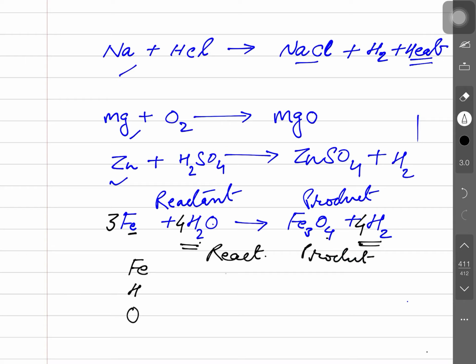Iron: reactant 3, product 3. Hydrogen atoms: 8, here 8. Oxygen: 4, here 4. Now the number of atoms of hydrogen, iron and oxygen are the same on both sides, so we say the chemical reaction is now balanced.